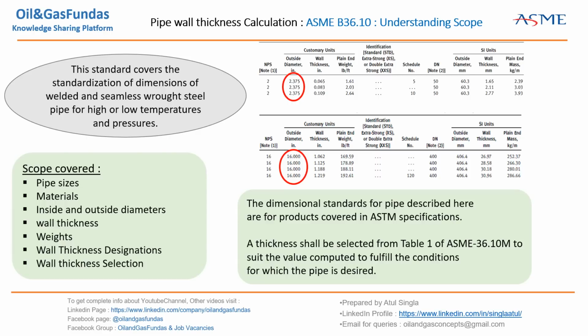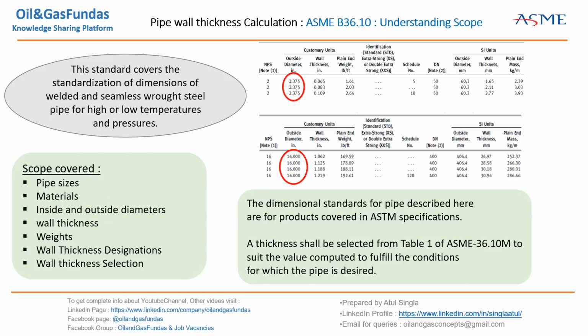So now let us look into 36.10. What is the total scope and how is this dimensional standard useful? First, let us see the definition of this standard. It covers the standardization of dimensions of welded and seamless wrought steel pipe for high or low temperatures and pressures. So majorly it covers the dimensions. What is the total scope of the standard? Pipe sizes, material, inside and outside diameters. This is the major thing which we need to refer to in all these standards.